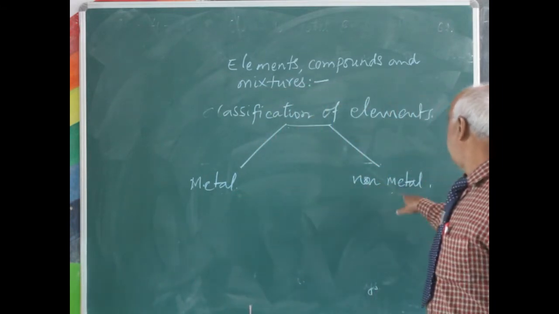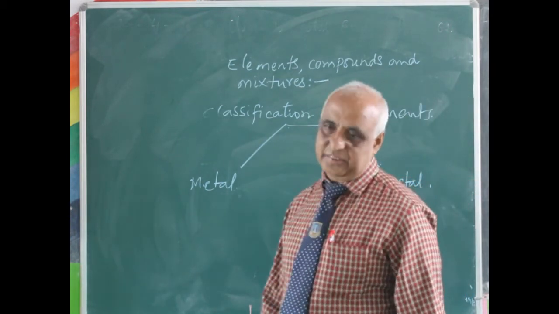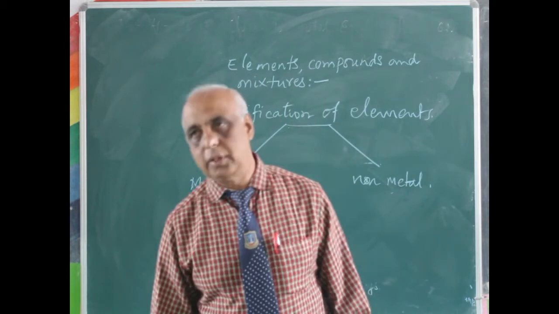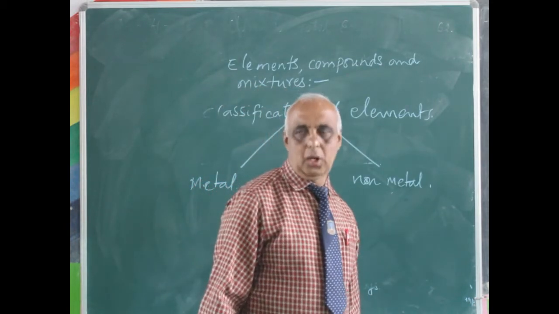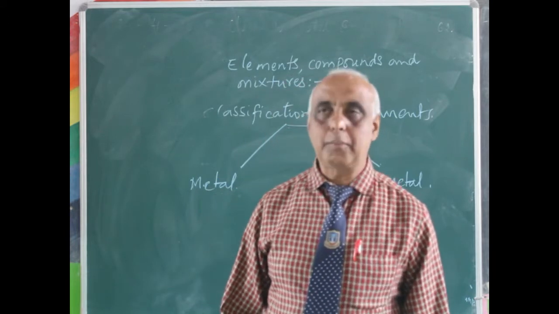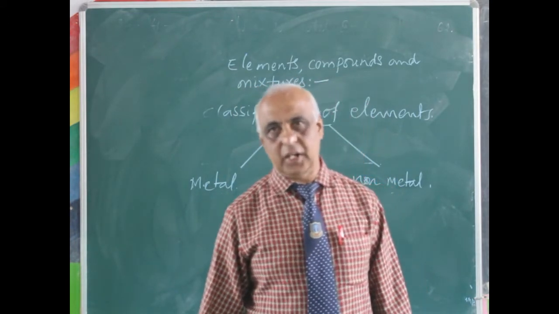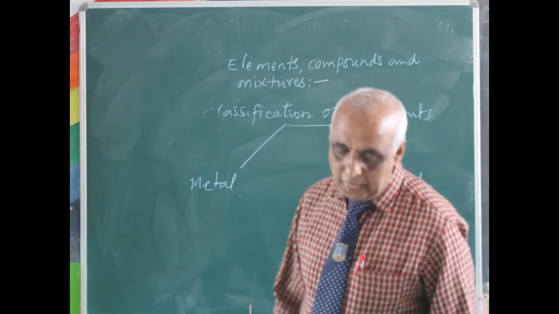So metal and non-metal have their own characteristics. How to differentiate them? What is metal and what is non-metal? We'll have to differentiate by their characteristic features. Clear?